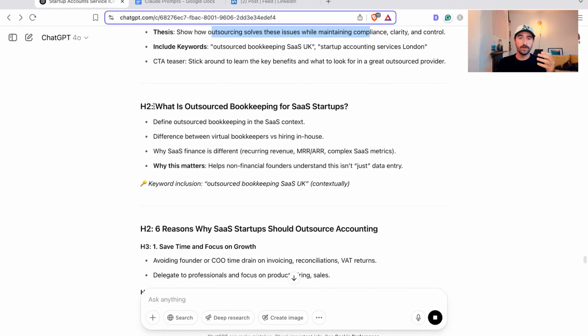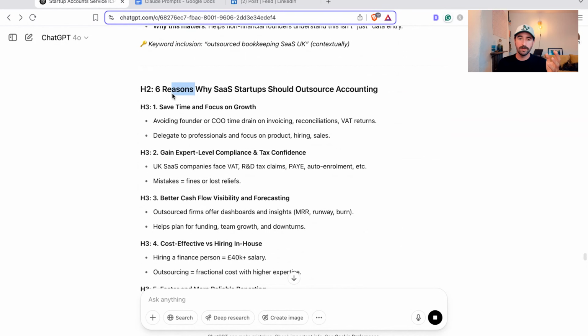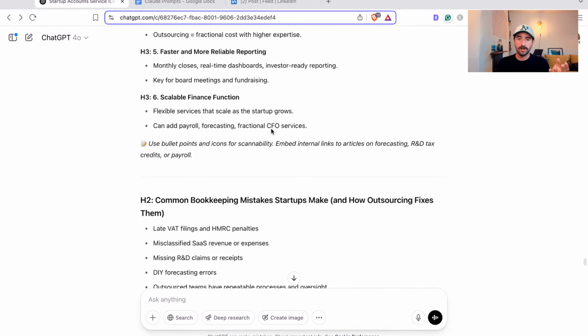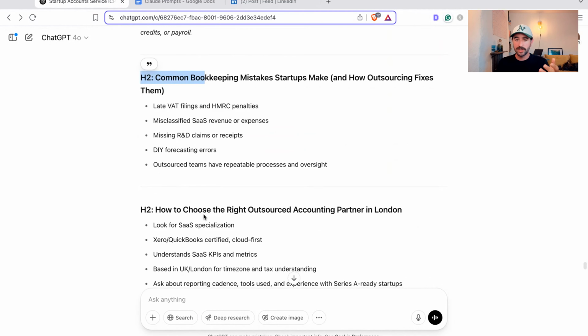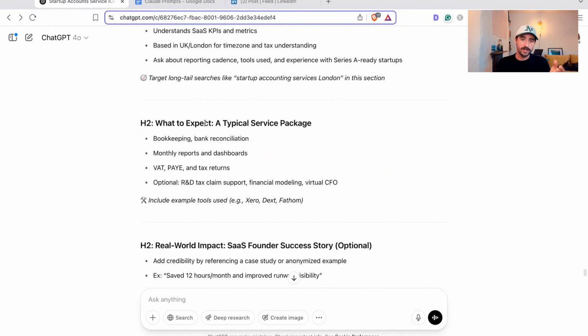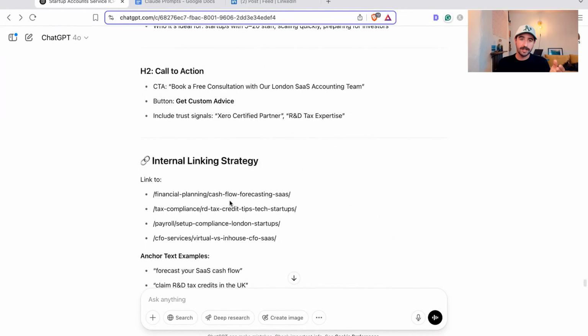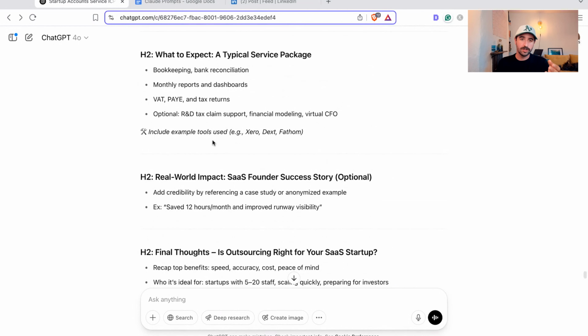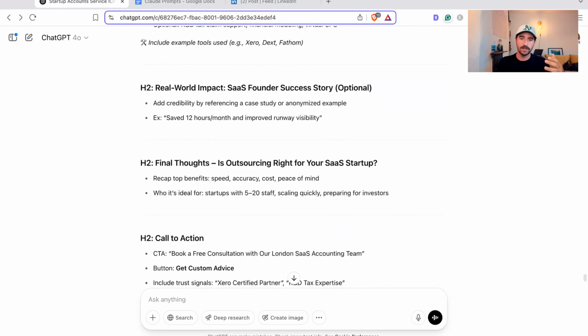Then it's going to go and build out the different sections of our article. What is outsourced bookkeeping? Six reasons why you need outsourced bookkeeping. Common mistakes. How to choose the right partner. All the different points you need to discuss in there. What to expect. This is a huge content outline, which you could go deeper into, but for most writers or AI models, this is going to give a really good direction on where it needs to focus its efforts,